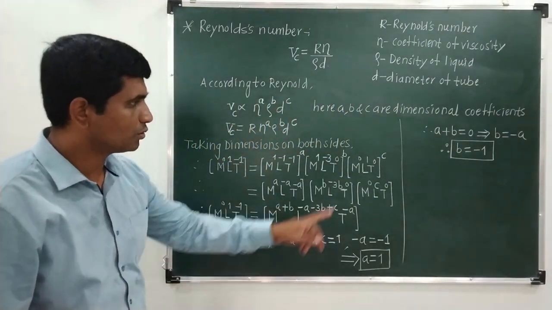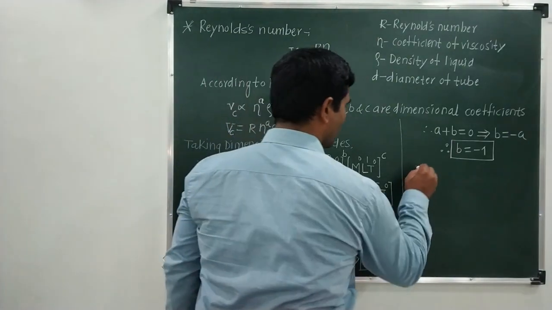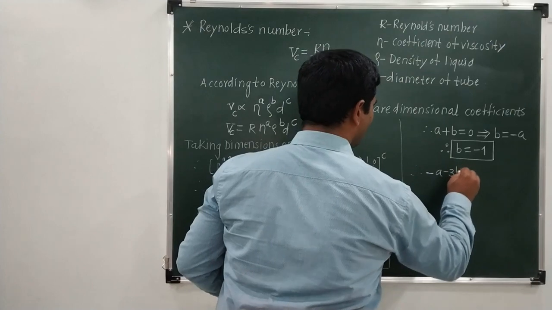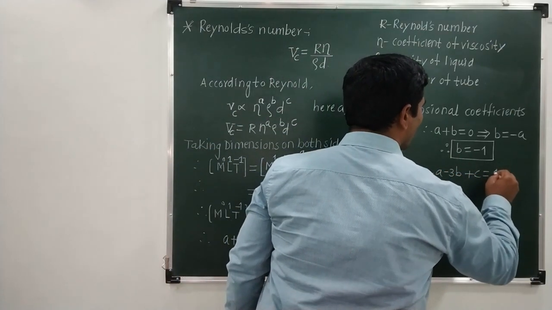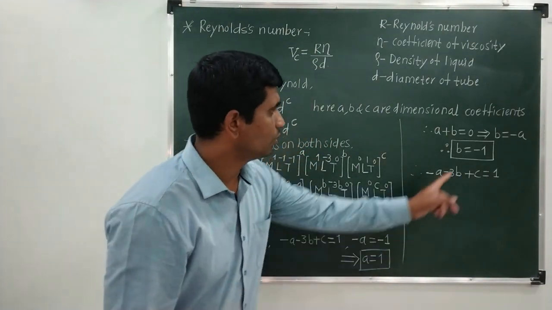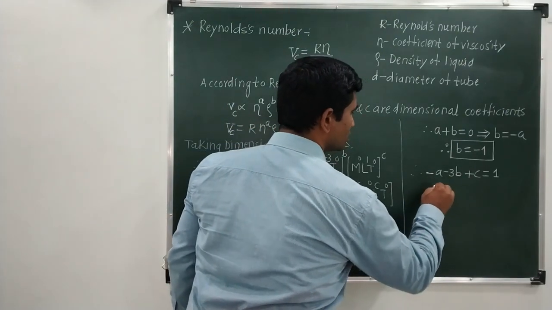Now we will substitute the values of A and B in this equation, minus A minus 3B plus C is equal to 1. In this we will substitute A equal to 1 and B equal to minus 1. So A equal to 1, so it is minus 1.